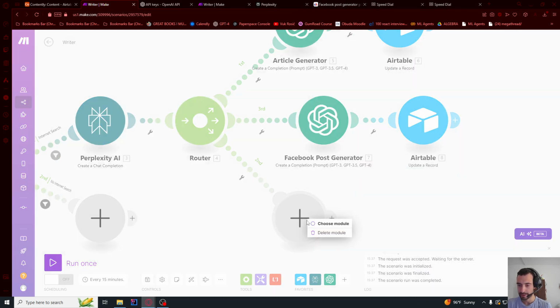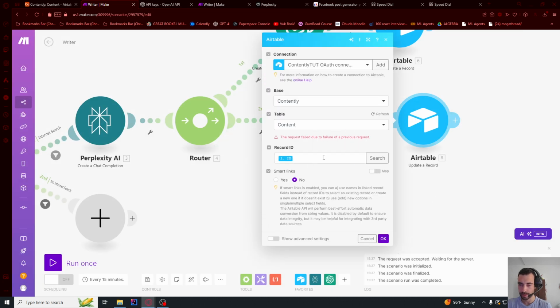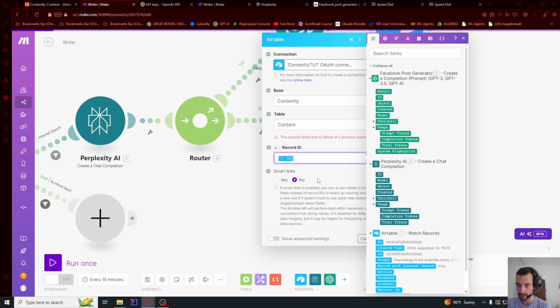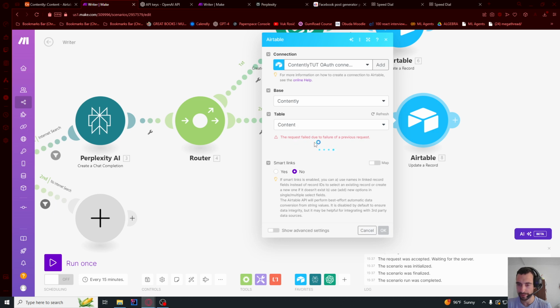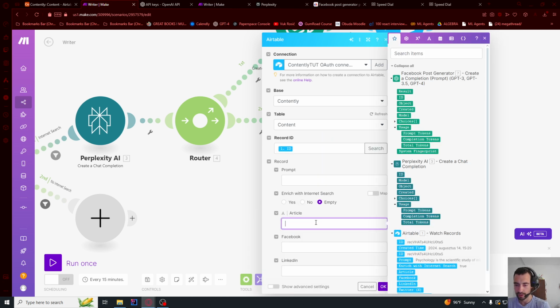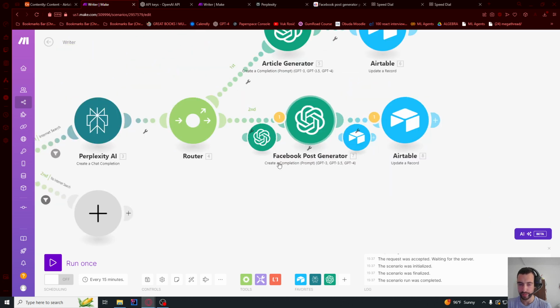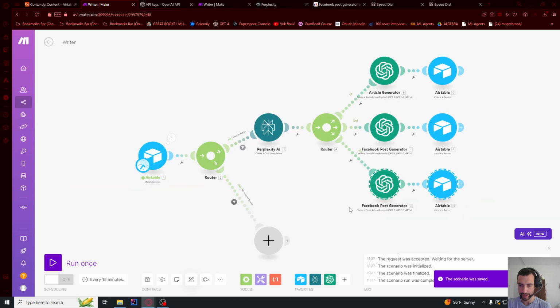Press OK. So let me delete this module as well. Let me go here to Airtable, and here we will remove this. We're gonna choose this one. So let me refresh because we have some failures, and now it's going to work. And we will not use this article, but now we will go to Facebook and say result and press OK. Now let me copy, paste, move down below. We can now save this and we can auto align.